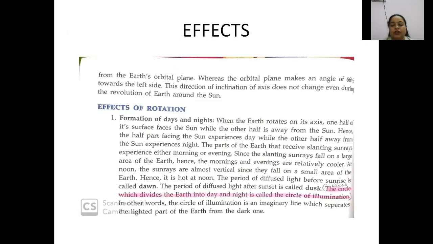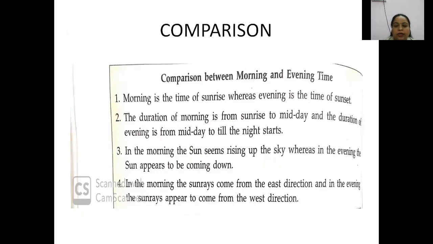Second is the effects of rotation. Firstly, the formation of days and nights. The circle that divides the earth into day and night is called the circle of illumination. The next is the comparison between the morning and the evening time. What is the morning time? When the sun is rising, it is called the morning time, and when the sun is setting, it is called the evening time.